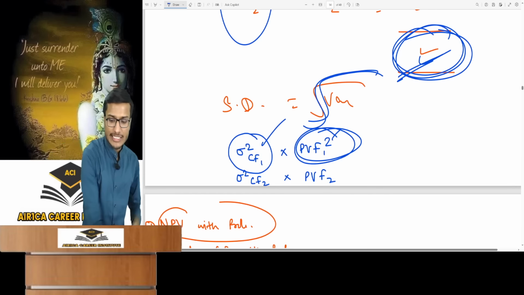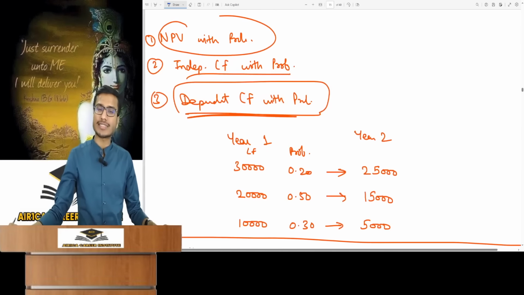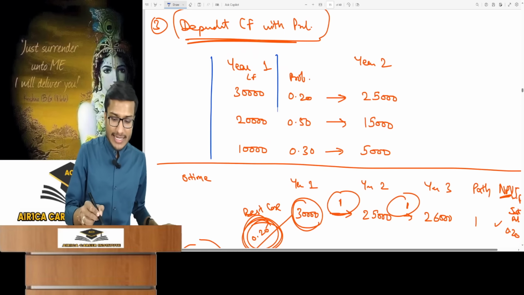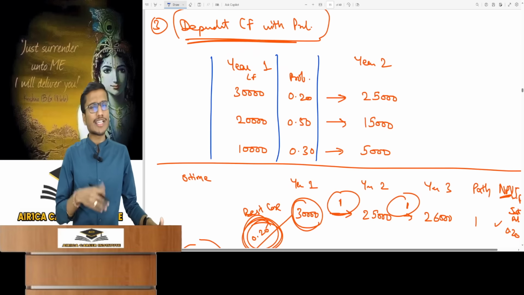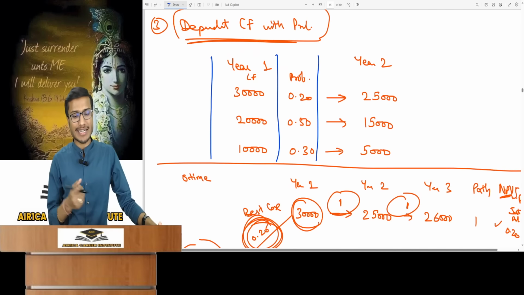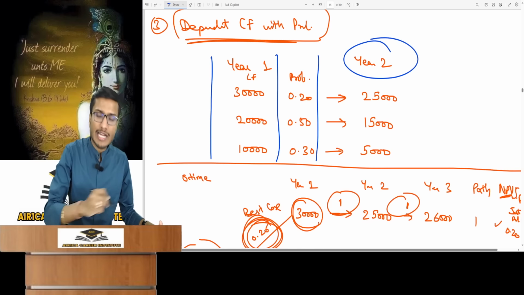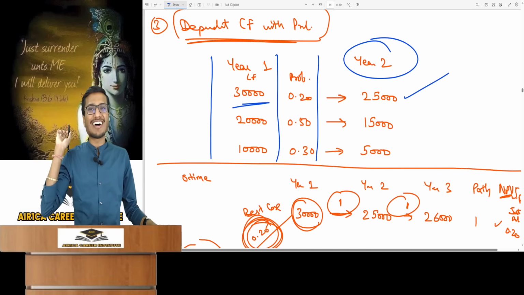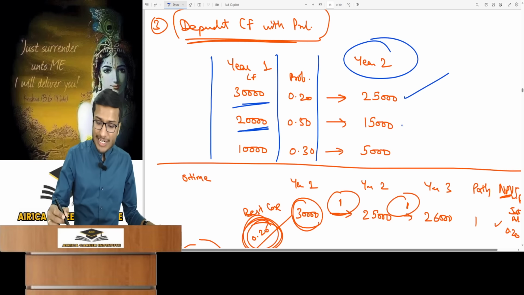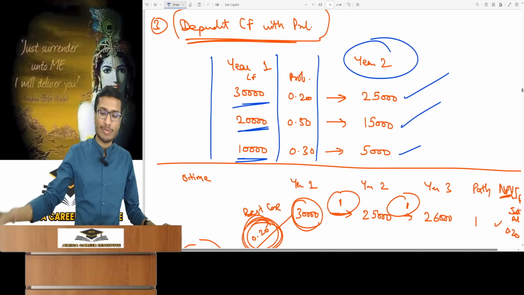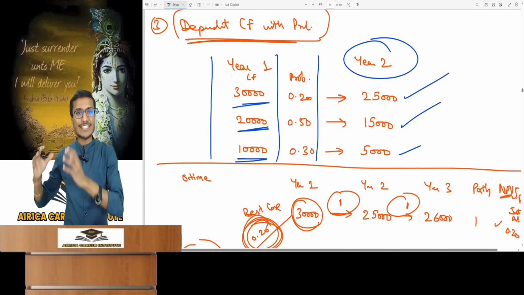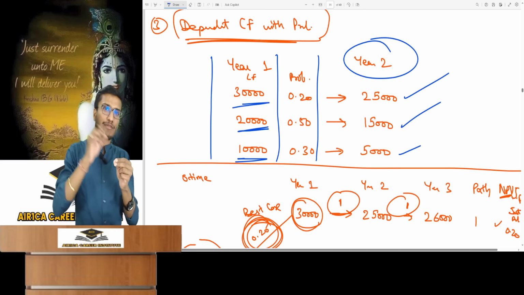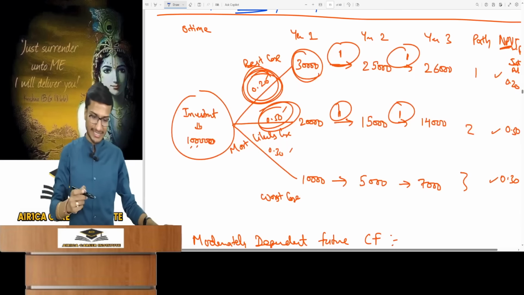Okay, first let's properly understand what these perfectly dependent cash flows actually are. It's mentioned in the question. Look, cash flow in year 1 can be any of these three with probability given, and this seems perfectly independent. But now you should focus here. What in year 2? If it's 30 in year 1, then it will be 25,000 in year 2. If year 1 hits 20, year 2 will be 15, and if year 1 is 10, year 2 will be 5,000. So here you can see two different cash flows, right? But these different cash flows of year 2 are fully dependent on the first year. See, I'll show you by making a tree.